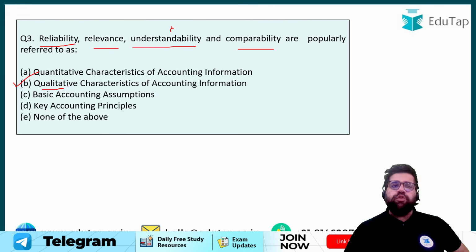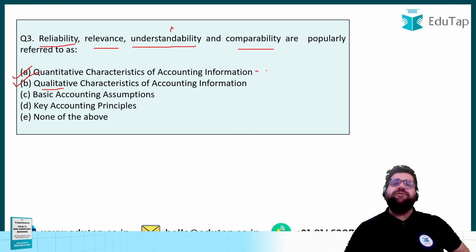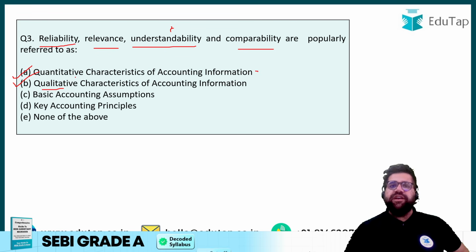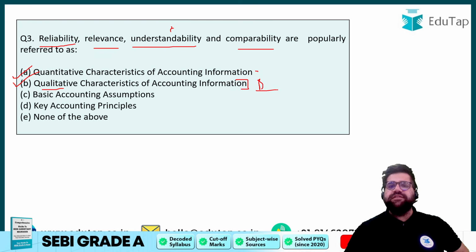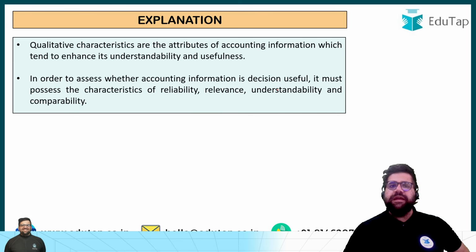So these are your qualitative characters. Quantitative characters are basically dealing with the numbers itself, right? For example, the total level of profit and loss. So that is quantitative, but in accounts we generally study the qualitative one. Therefore, the correct answer over here will be option number B, right?